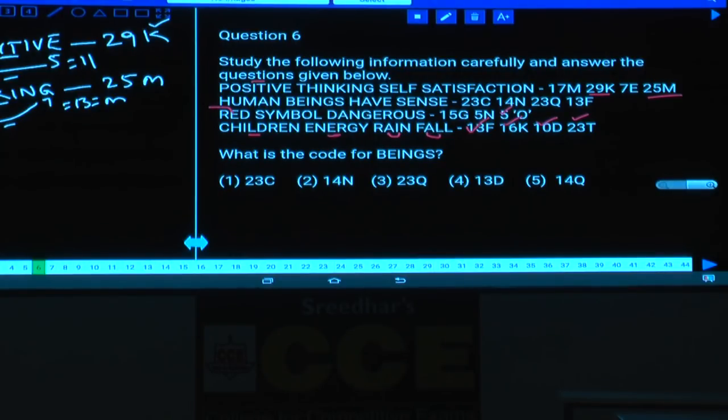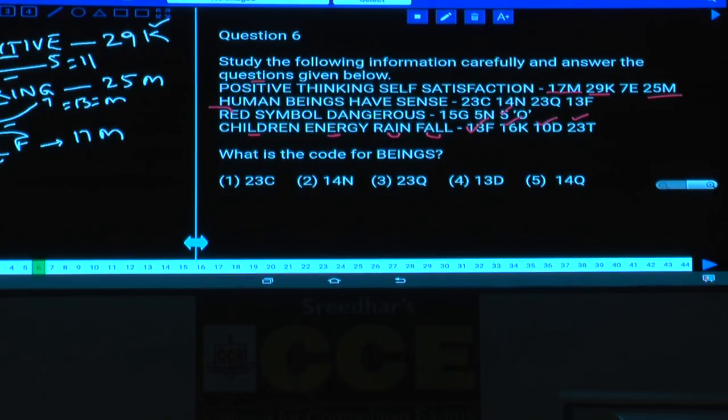Then self. Now in this word self, tell me what are the letters here? E and L. What is the value of E? 5. 5 plus 12 is 17. And 17 is here. Now the difference between S and F. S is 19. F is 6. 19 minus 6 is how much? 13. 13, that is M. And 17M must be here.